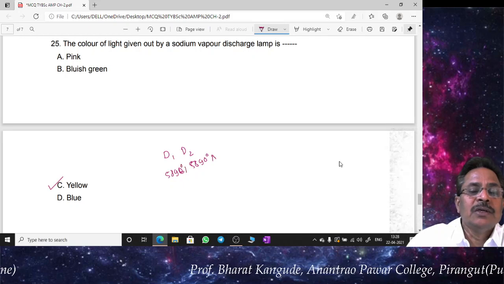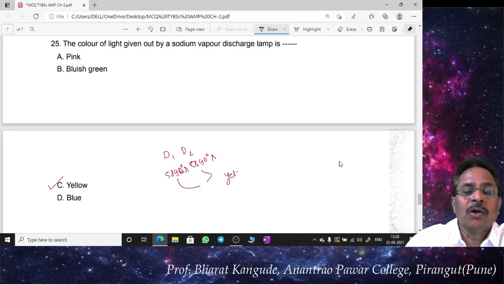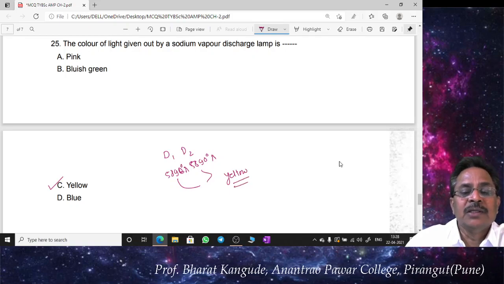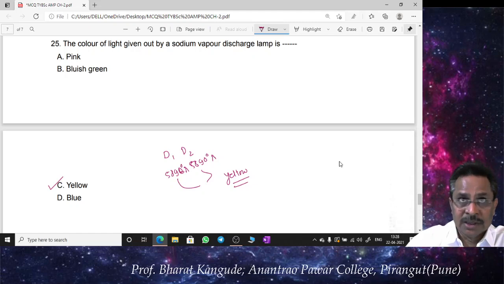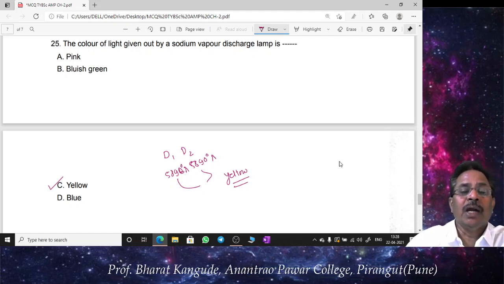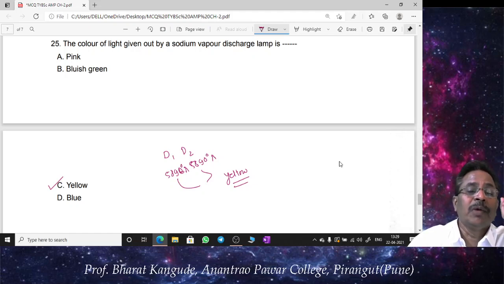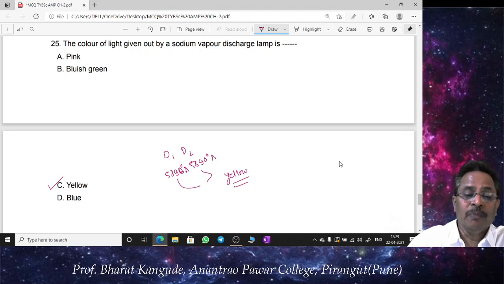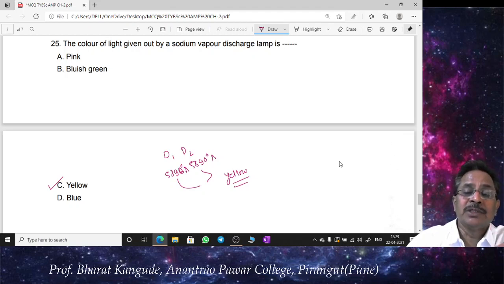This is the wavelength of both of these radiations. These are close to yellow color, and that's why the light from a sodium vapor lamp is found to be yellowish, in between yellow and orange, but for our convenience we take the sodium vapor lamp light to be almost yellow, and this is because of the dominant D1 and D2 lines in the principal series.